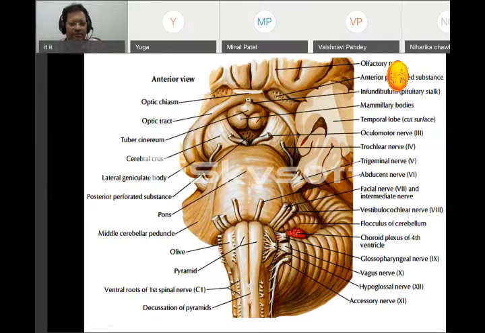Hypoglossal nerve arises from the medulla oblongata. So one, two from the brain, third and fourth from the midbrain, then the fifth, sixth, seventh, and eighth cranial nerves arise from the pons. Ninth, 10th, 11th, and 12th come from the medulla oblongata. So this is just a revision of this.